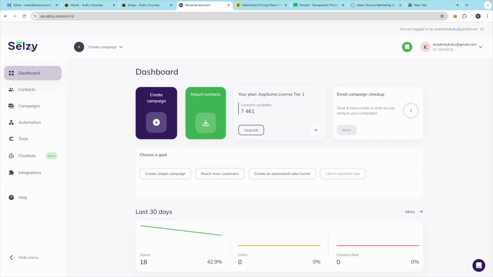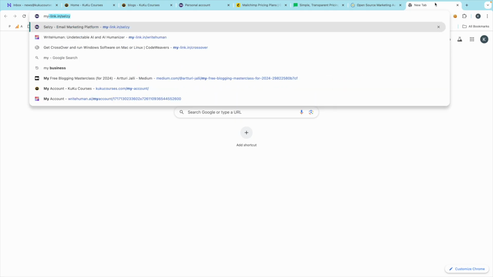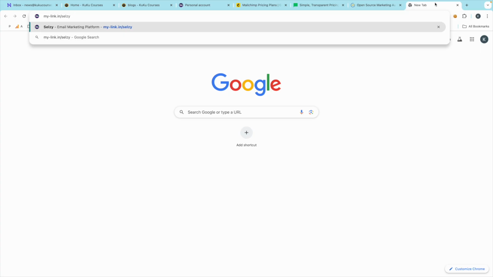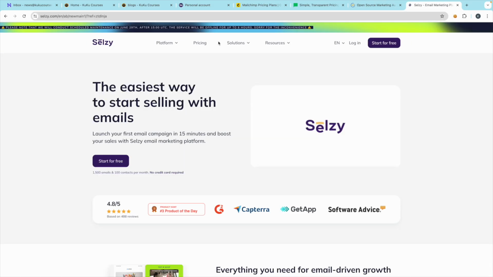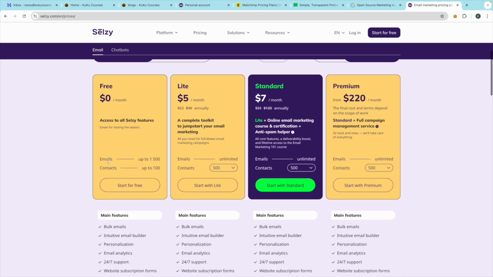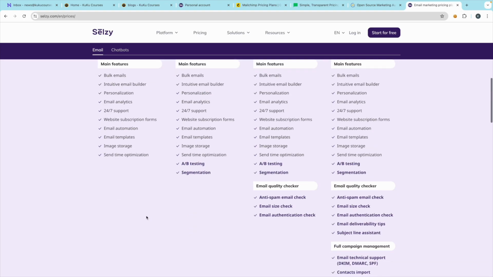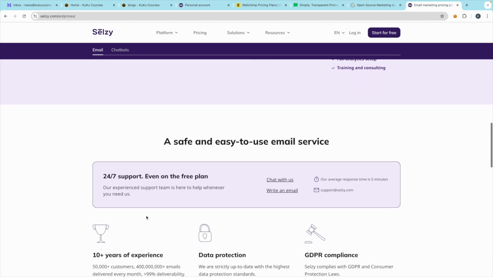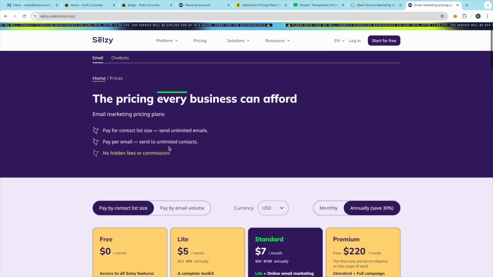Now if we go with Salesy, I have also provided the link for Salesy. You can just search for my-link.in/Celsi, everything in small letters. Click on enter, and you will again come to the website. Click on pricing, and in the pricing you can also see the free plan. And here also you can create the forms absolutely free, okay. So you don't have to worry about anything. Just come to the website, sign up for free, and that's it.